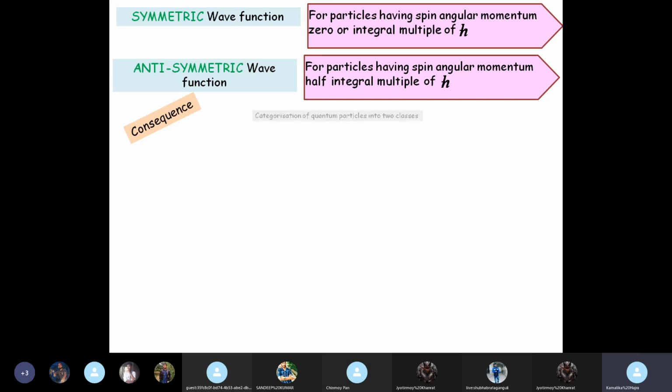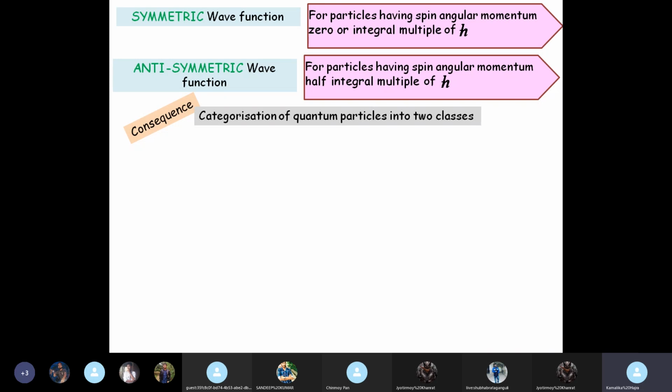Now, what is the consequence of this? The consequence is the categorization of quantum particles into two classes. So now we were dealing with quantum mechanics as a whole, different system applying quantum mechanics.